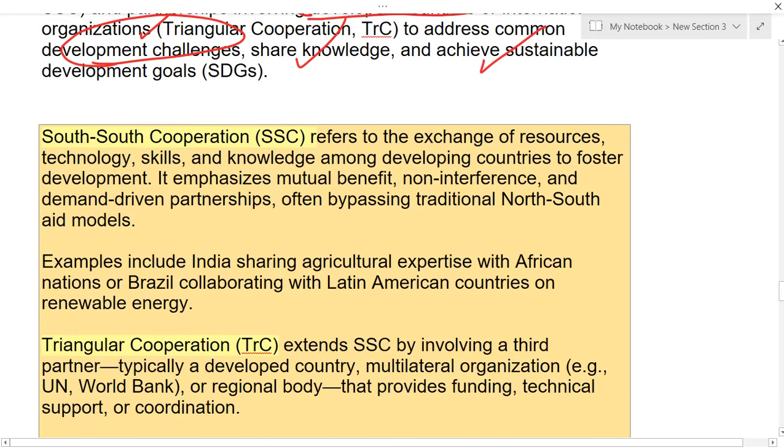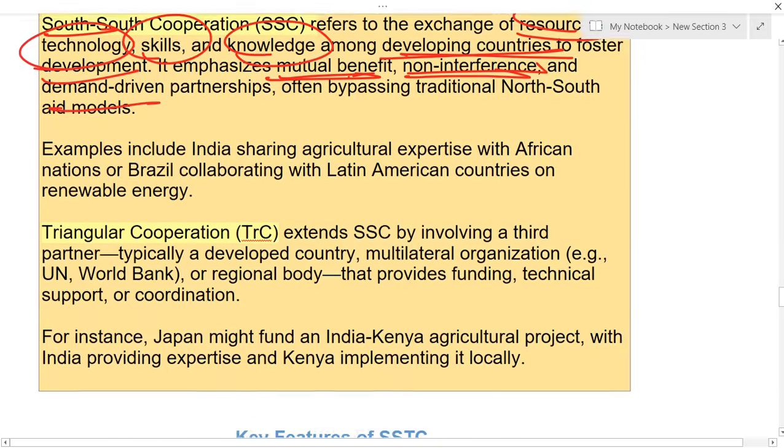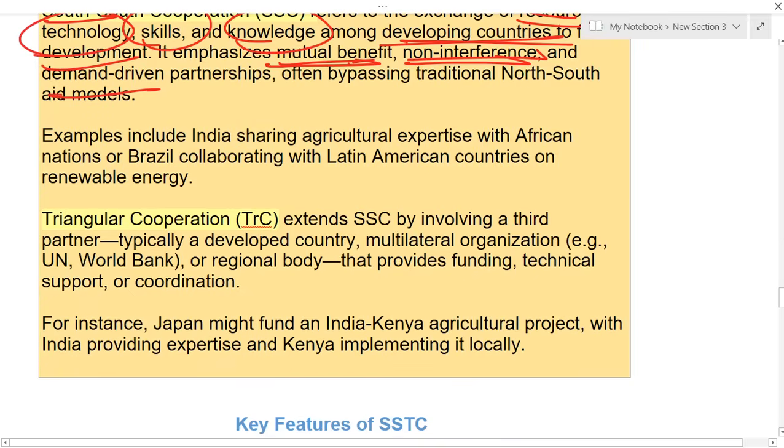South-South cooperation refers to the exchange of resources, and not only resources, even technology, skills and knowledge among developing countries to improve development. It focuses on mutual benefits, non-interference and demand-driven partnerships, etc. For example, India can share best agriculture practices and expertise with African countries.